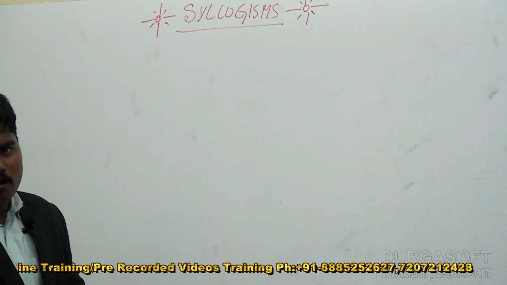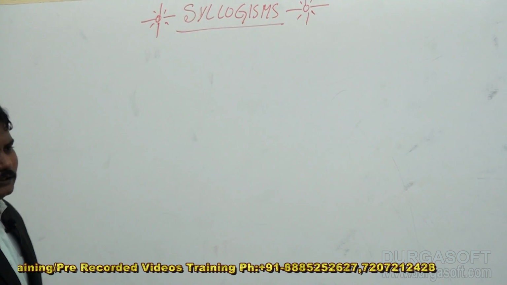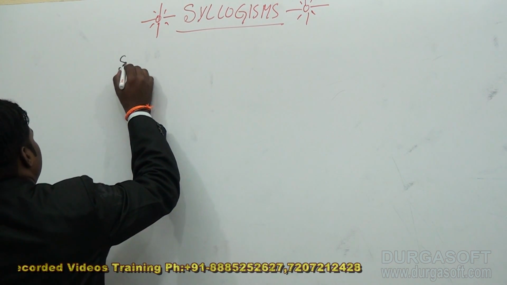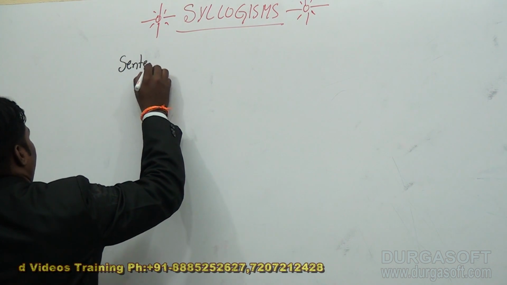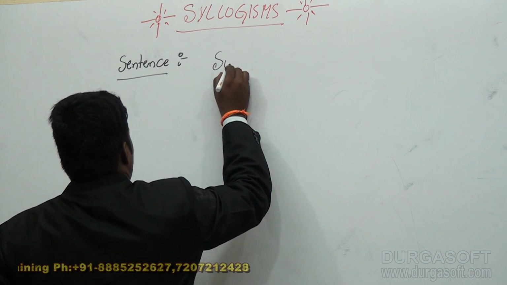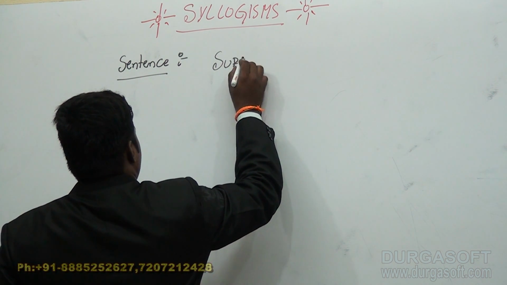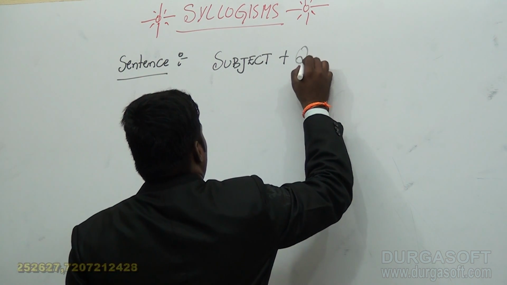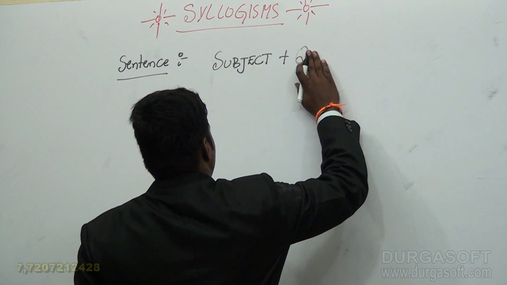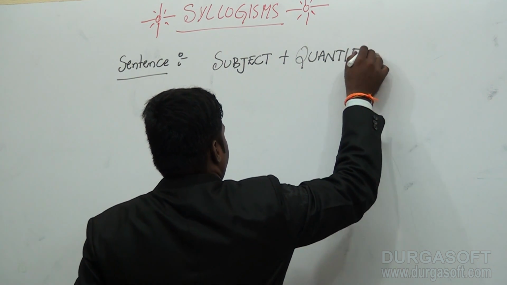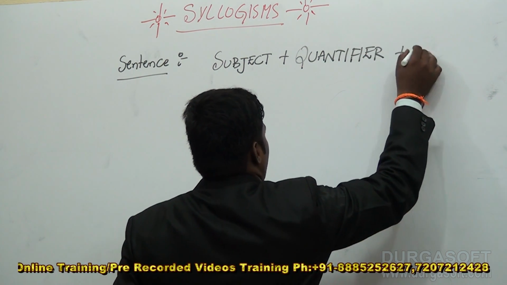Okay, in syllogisms we should know how the sentence is formed. Look here. The sentence formation has a rule: subject plus quantifier plus object.